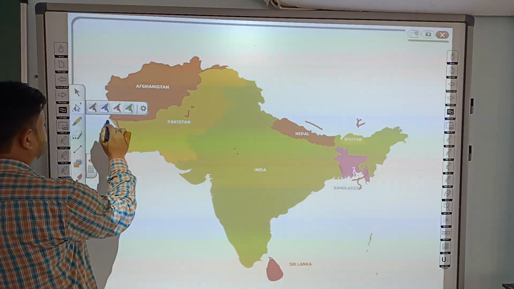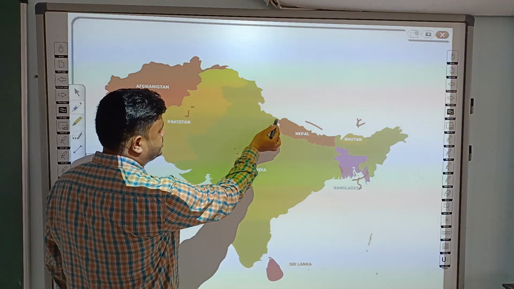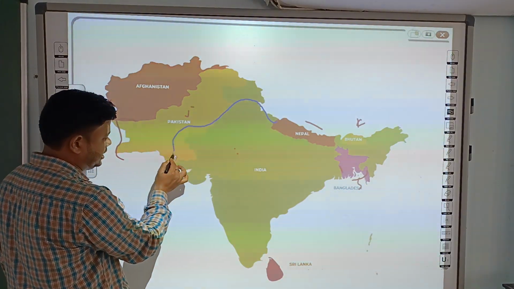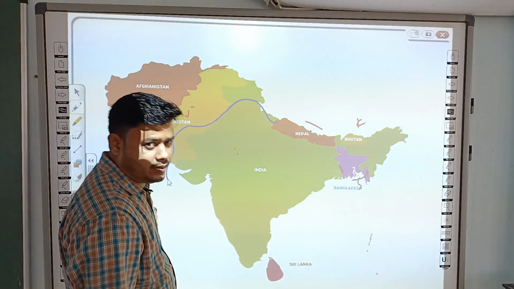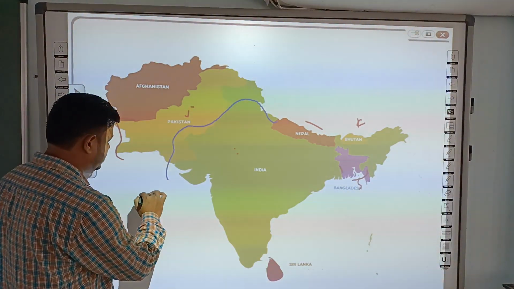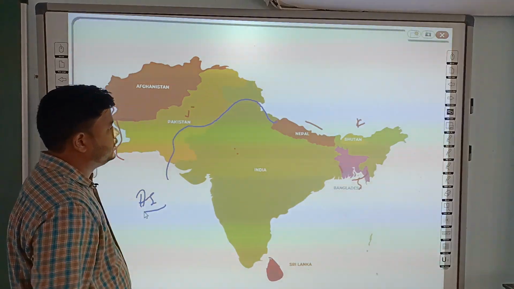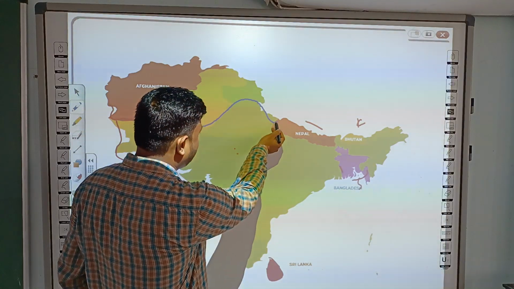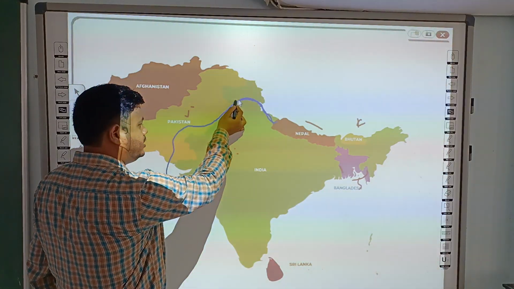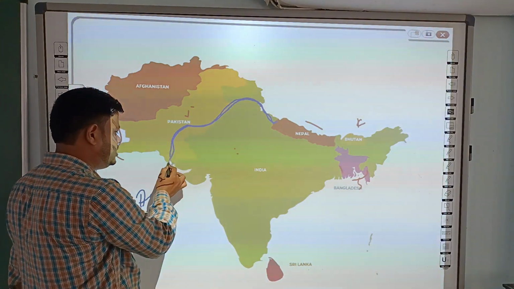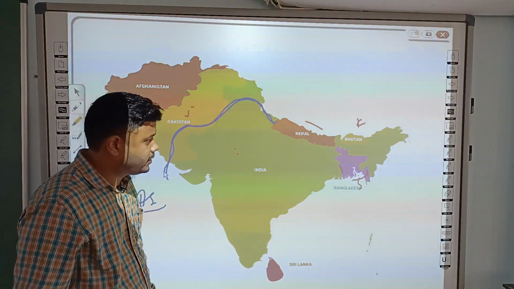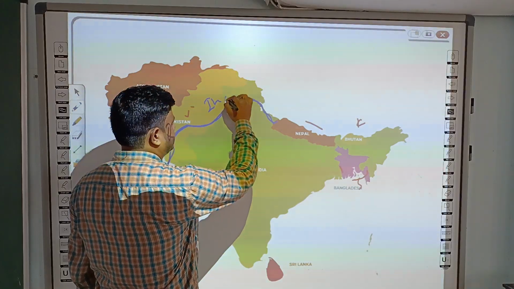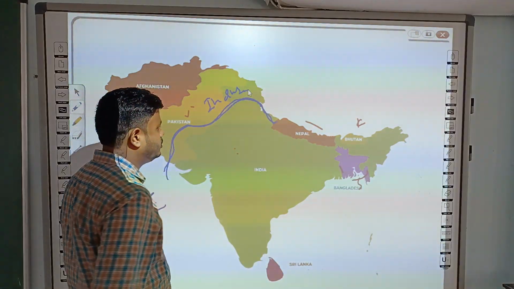So we all know this is the Indus River, it flows in this area, and at last it merges with the Arabian Sea. This is the Arabian Sea. First this Indus River originates and flows through India, then flows through Pakistan, and last it merges with the Arabian Sea. So the name of the river was Indus.